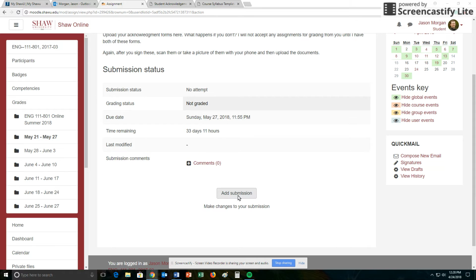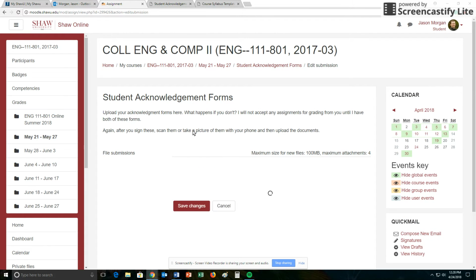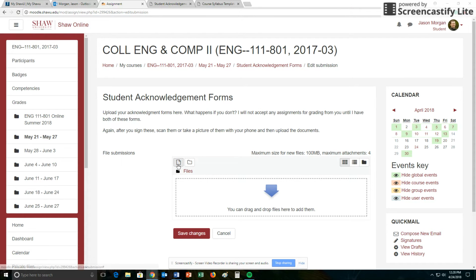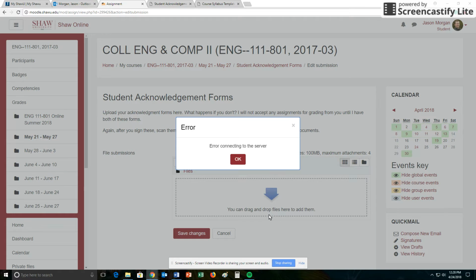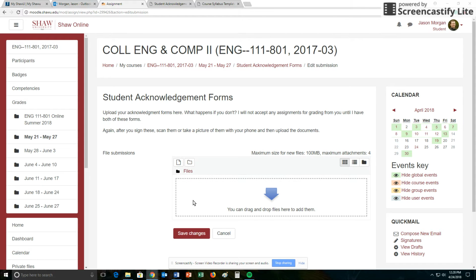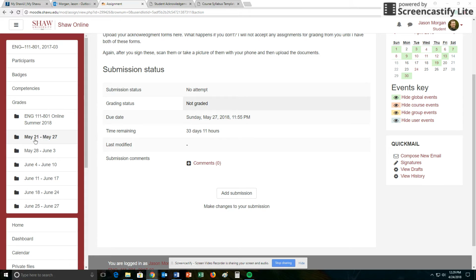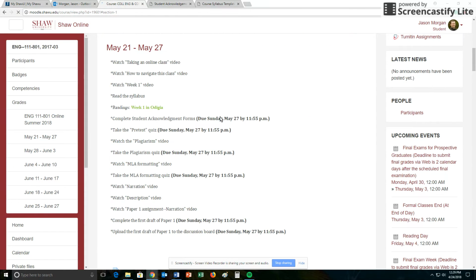Okay, so you're going to add submission. Okay, and then you can just go and find a file, or you can just drag and drop a file like this. Well, that's because I don't have it set up to connect to that server. Anyway, but you can just drag and drop it in here. So you can either scan in your documents or take pictures of your documents and then hit Save Changes, and that will send it back to me. Okay, so that's how you do that. Okay, so that's how you upload your student acknowledgement forms.